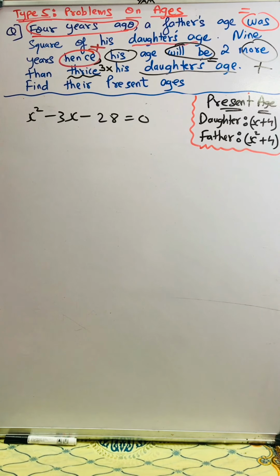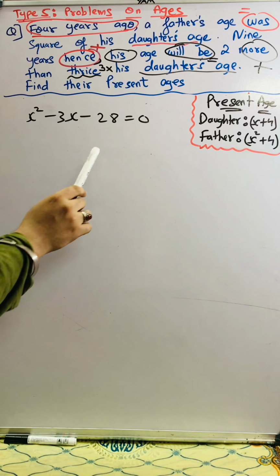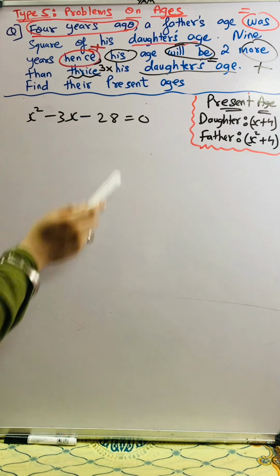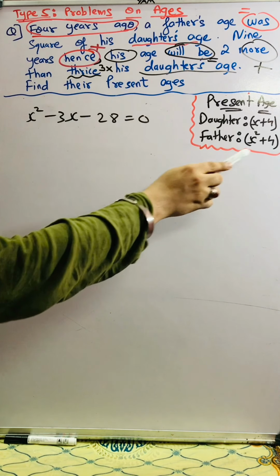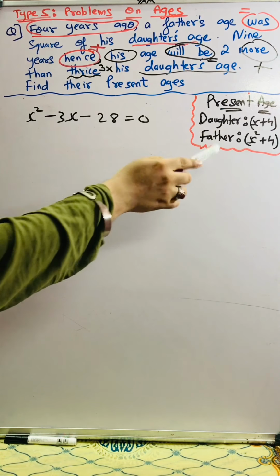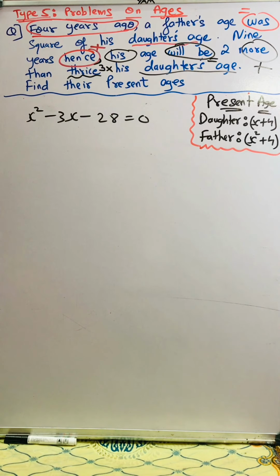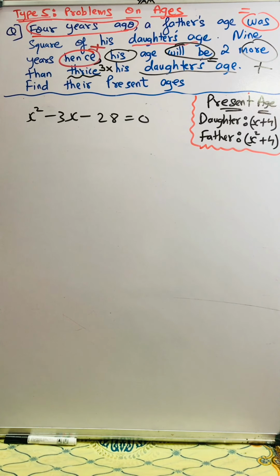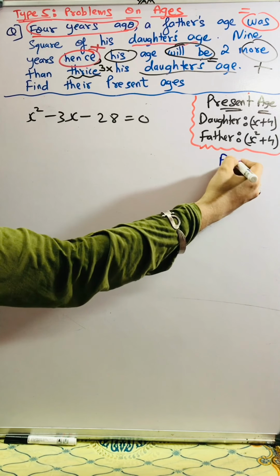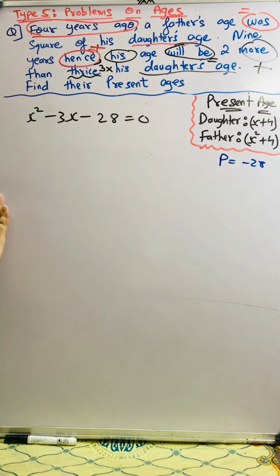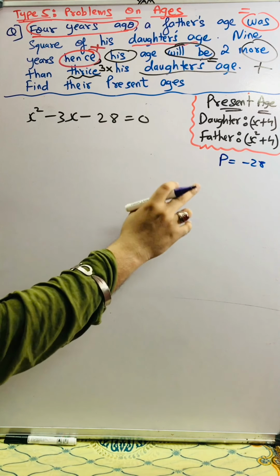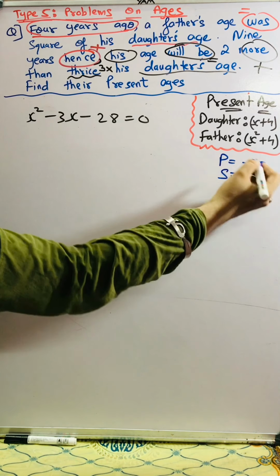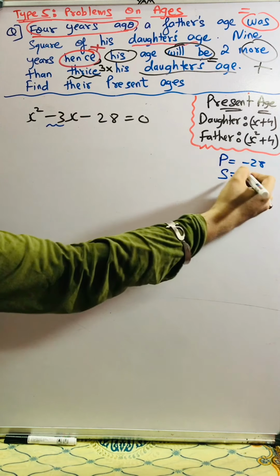So students, I have copied my quadratic over here. Because I have erased the entire board and we need to find their present ages, I have just copied down on the right hand side top here the present ages which we had found already. So x square minus 3x minus 28 is a quadratic. Okay, now let's start. We need two numbers such that their product is minus 28. Yes, because here we have minus 28. We need two numbers such that their product is minus 28, and when we add the same two numbers, we should get minus 3.